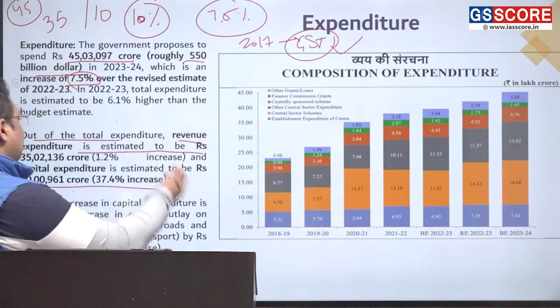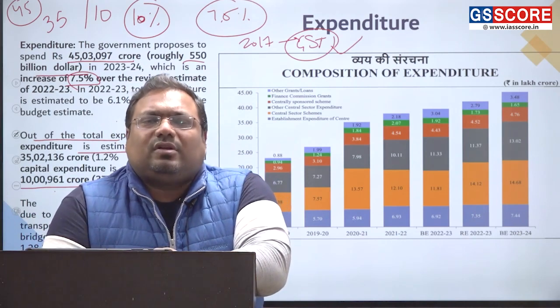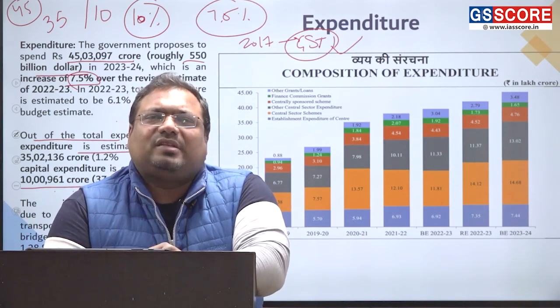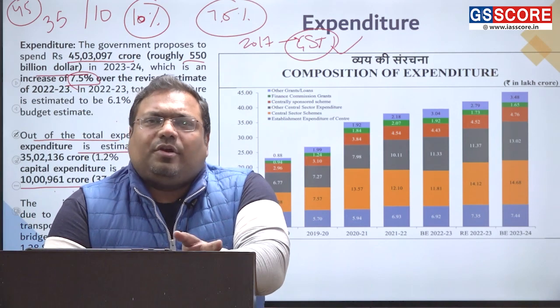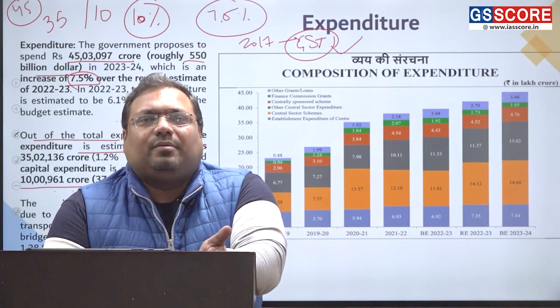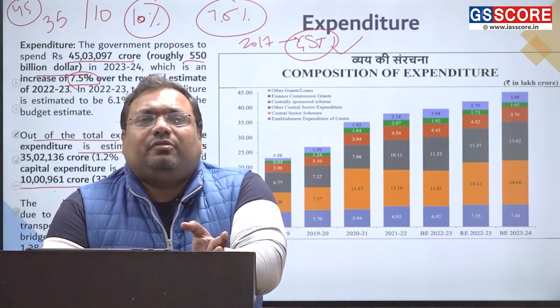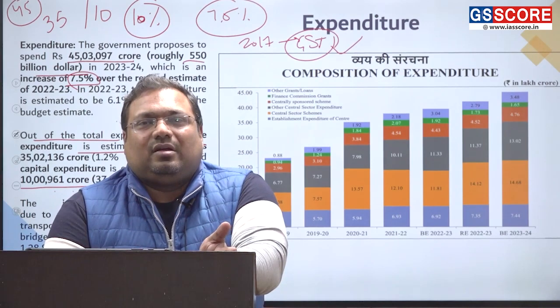What is revenue expenditure and what is capital expenditure? As I told you about the revenue receipt, let us briefly discuss that also. So revenue expenditure is your expenditure on routine items, routine entries, whereas capital expenditure is with which you create new assets.